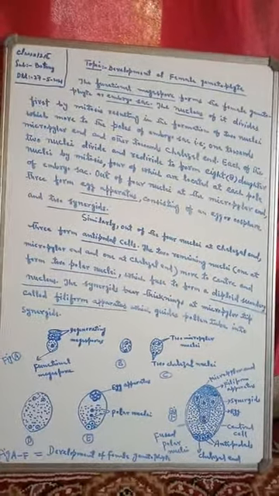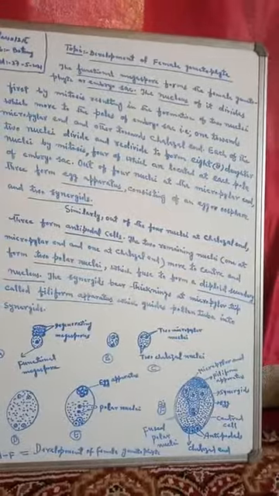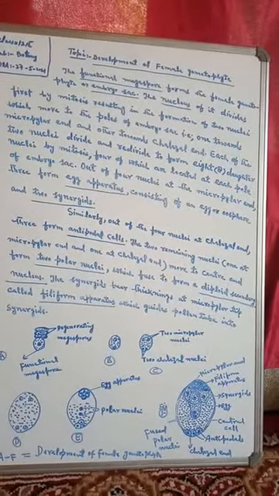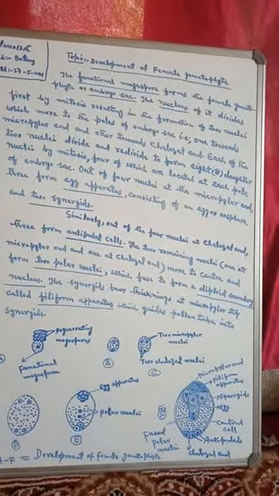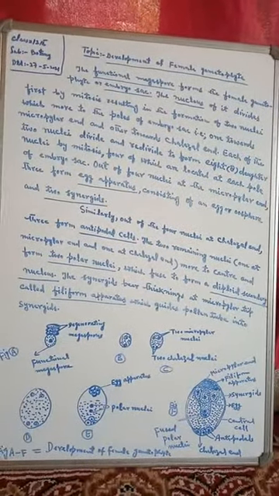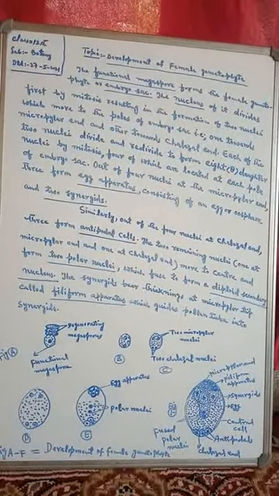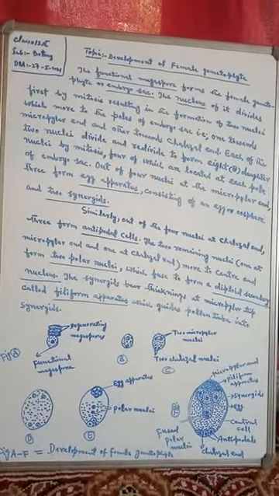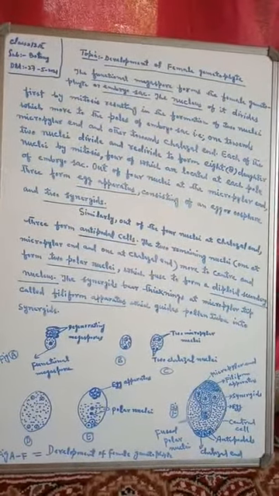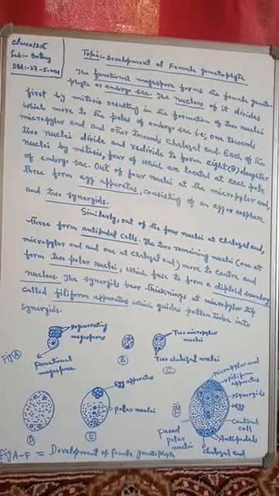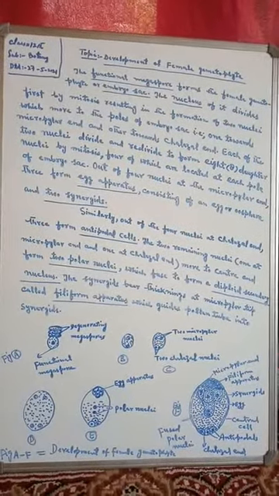So here, as the functional megaspore forms the female gametophyte or embryo sac, its nucleus undergoes the first division by mitosis, and it results in the formation of two nuclei.